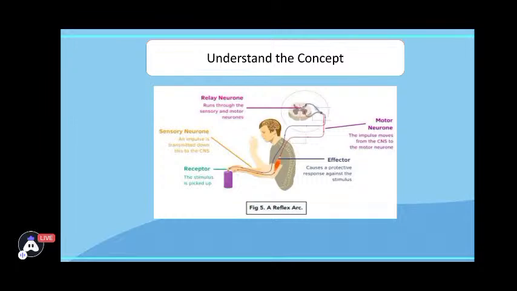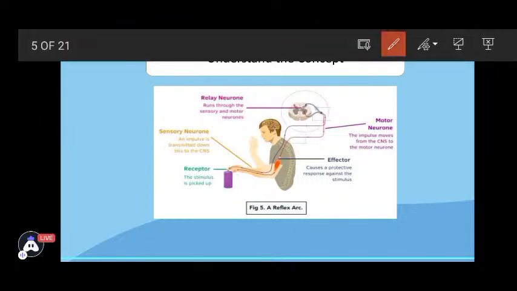If you have touched a hot object or a hot candle, the message is taken by the sensory neuron. If you notice the sensory neuron over here, they are responsible for taking the message. The message is taken to this part, the spinal cord, and we know the neurons present in the spinal cord are the relay neurons.